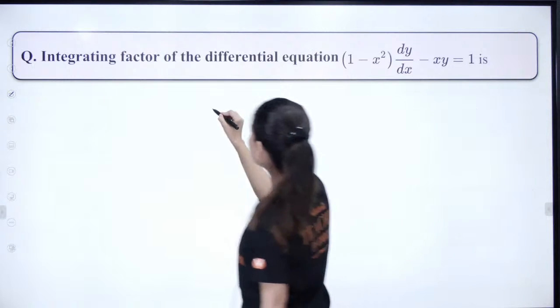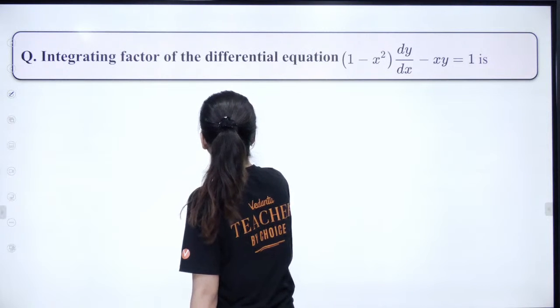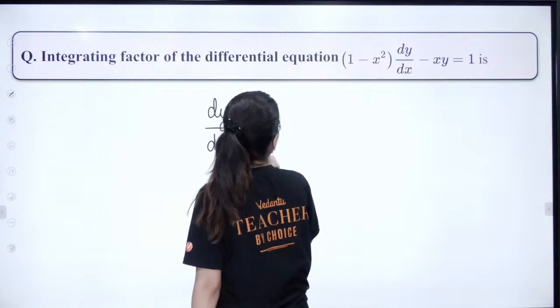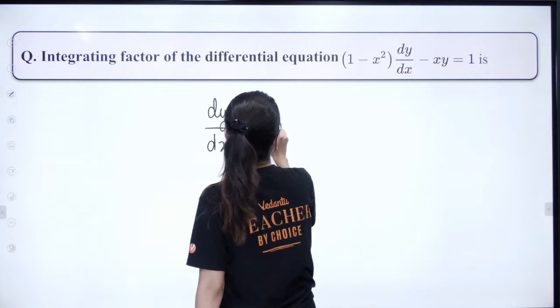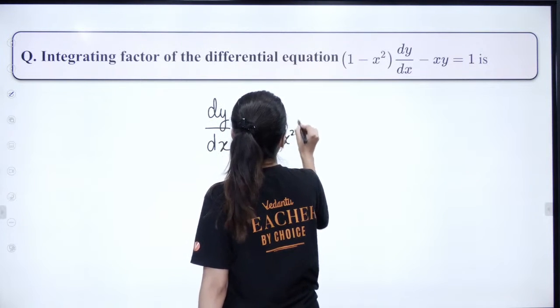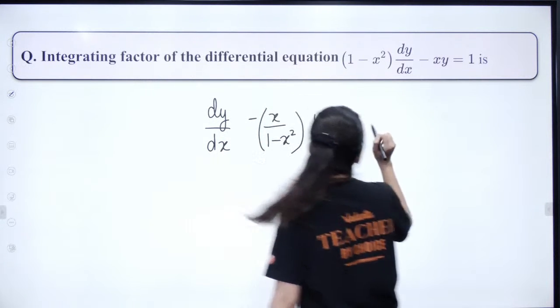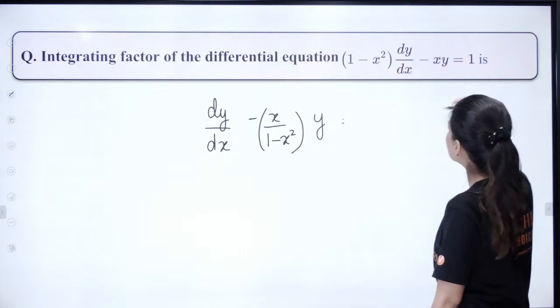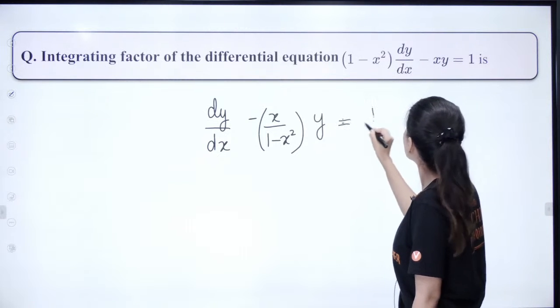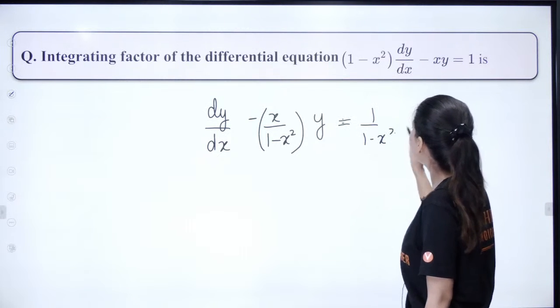All right, so dy by dx minus x upon 1 minus x square times y is equal to... what I am doing is dividing everything by 1 minus x square. Who is going to tell me?